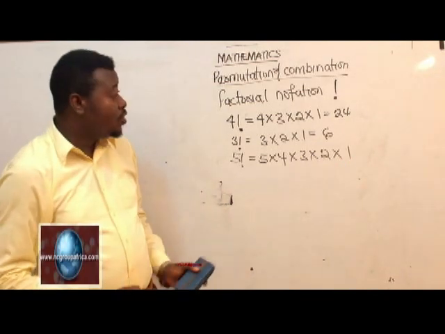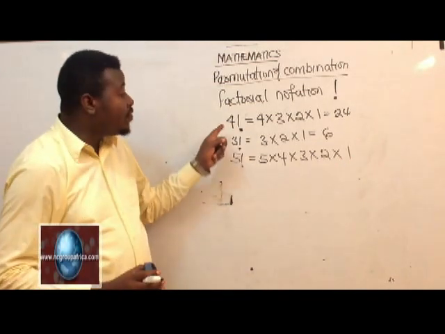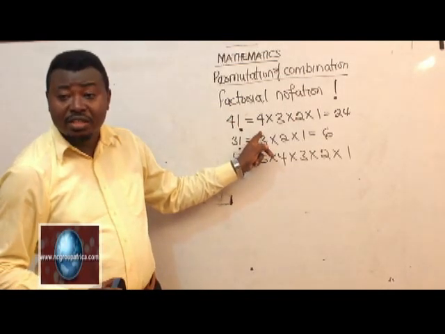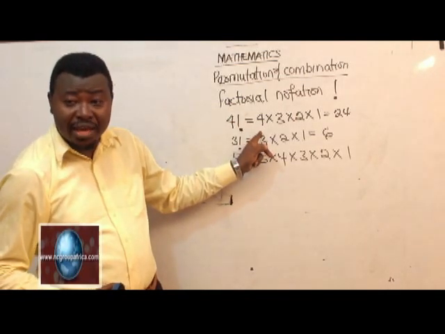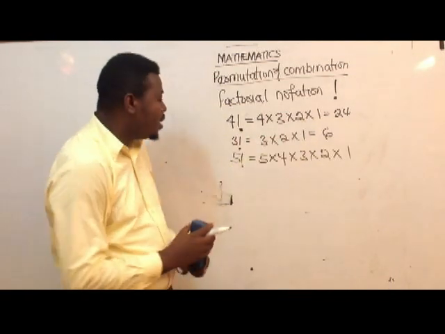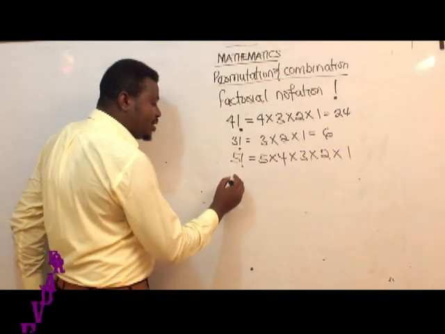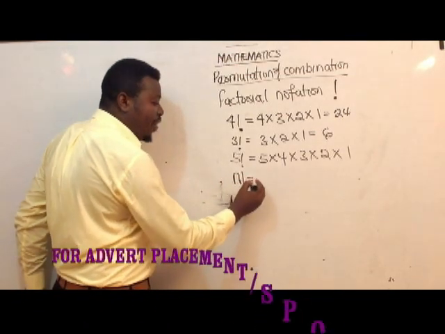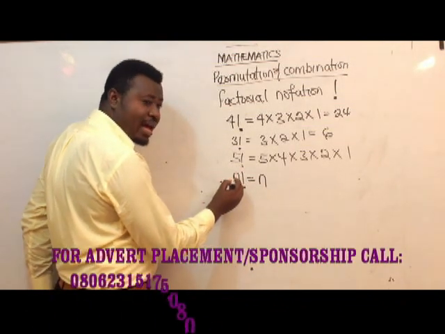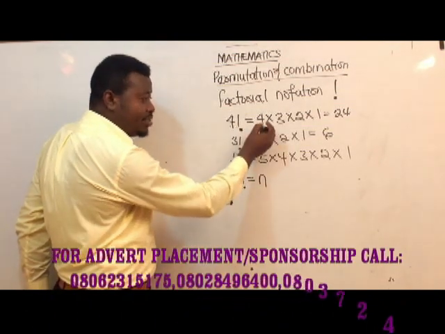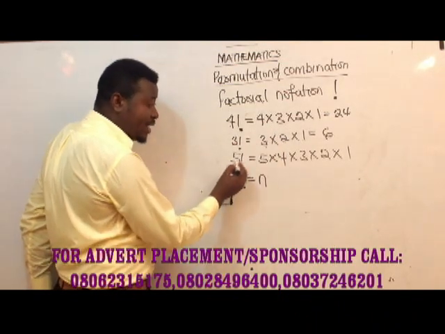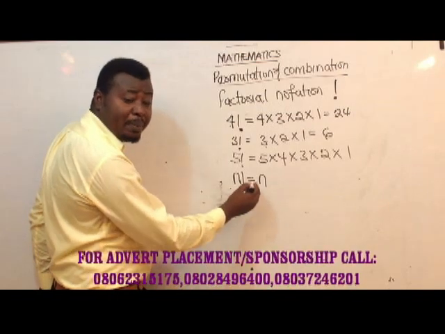One thing you will observe from this explanation is whatever number you have here, the number will be the first figure that you will have here, and the number will keep decreasing by what? 1. Now, in a simple explanation, if I have n factorial, it will be the same as n, because your first number is repeated as the first. So n factorial will be repeated as what?